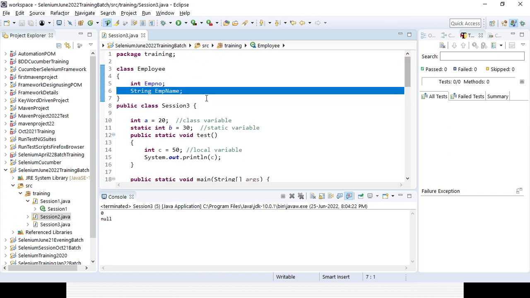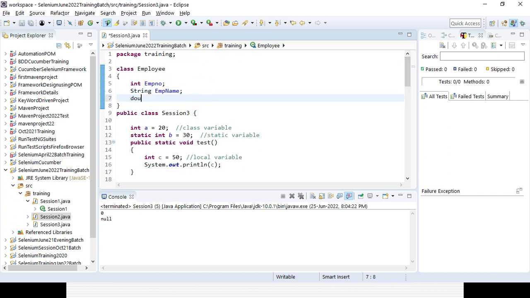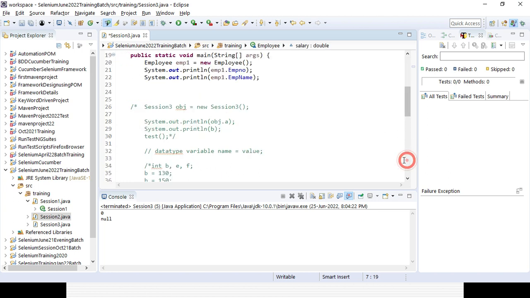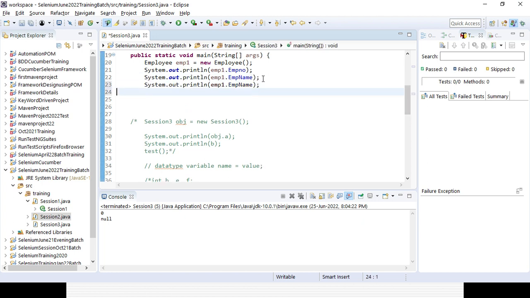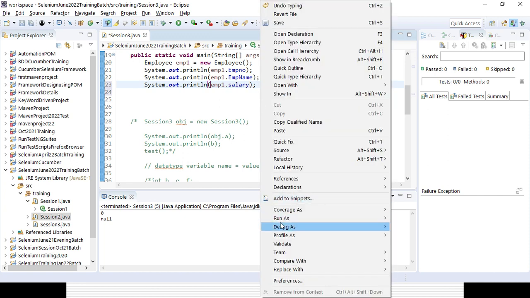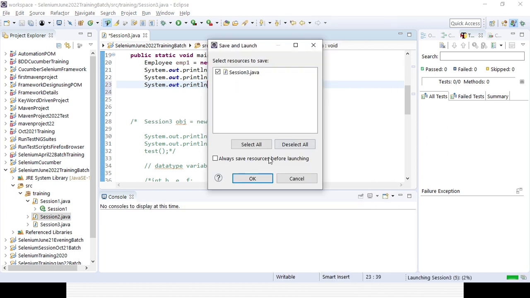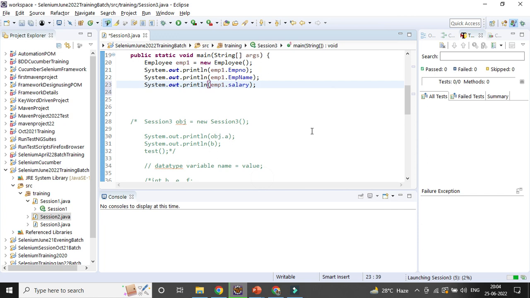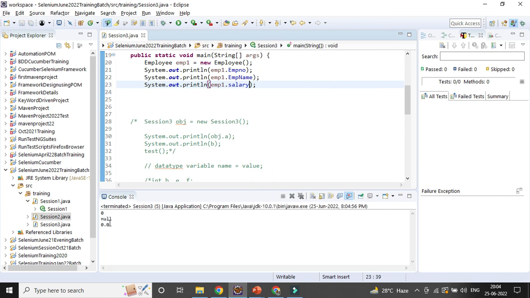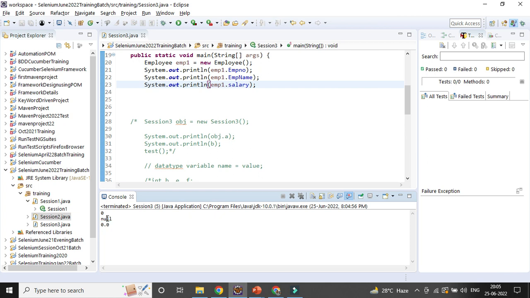Suppose I define one more thing called salary, say double. If you want to print it also, it will be 0.0. So those are the things you need to remember. It is not logically coming. Logic is really required to understand why it is happening. It will be 0.0 because the default value of double is 0.0. For the string it is null, for integer and byte it will be 0, and for float and double it will be 0.0.